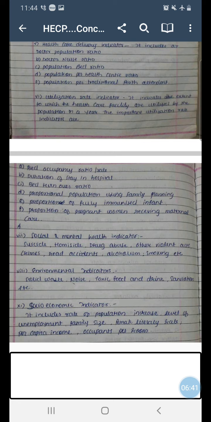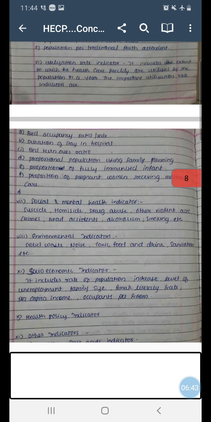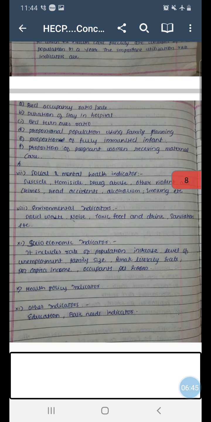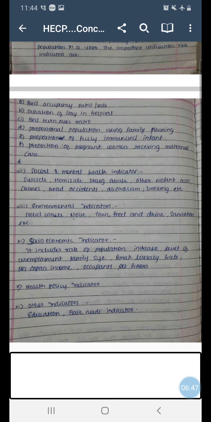Then all these indicators are further subdivided, like bed occupancy ratio, duration of stay in hospital, for how many days the average stay is there, or whether for more number of days people are staying in the hospital. So from that the severity of condition can be judged. Then next is social and mental health indicator. Then again socio-economic indicator, health policy indicator, other indicators.